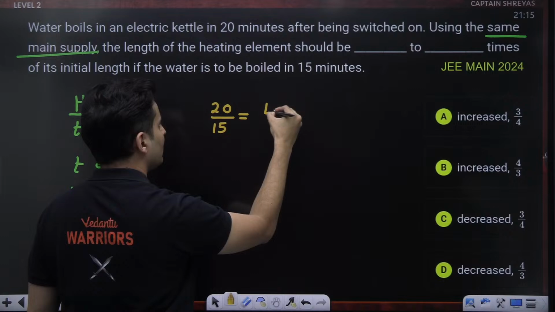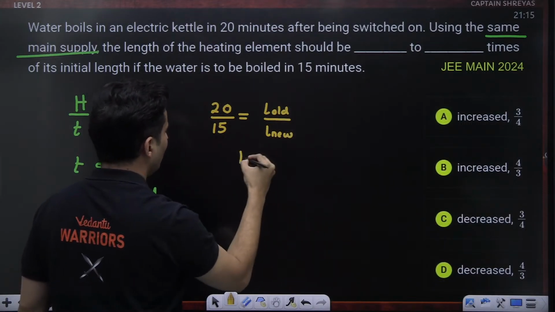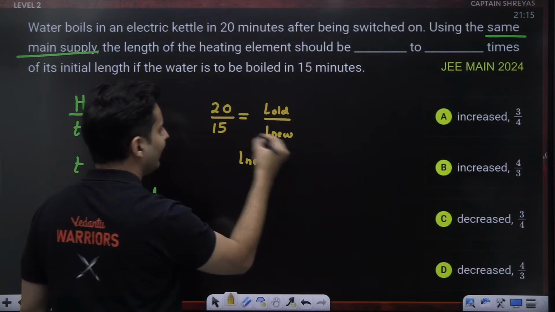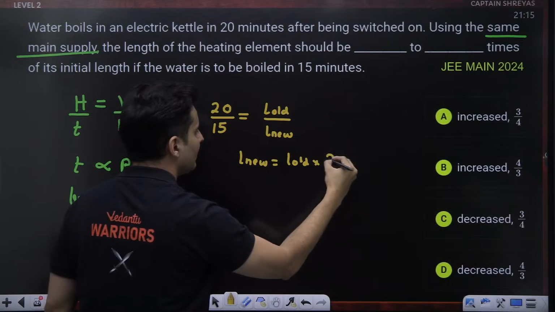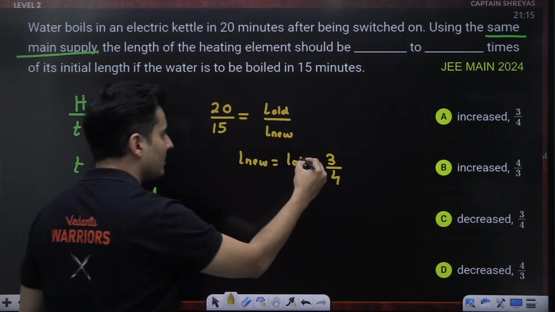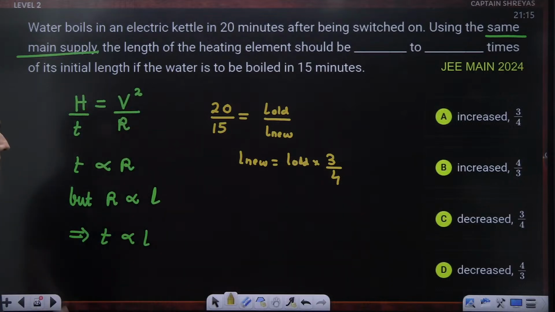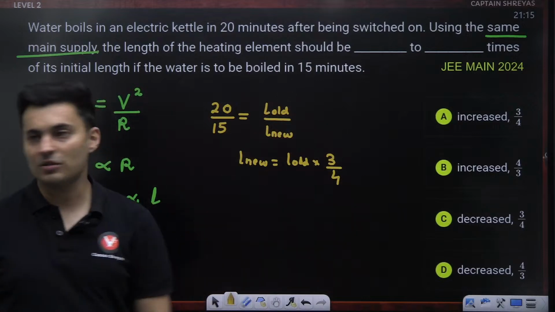Length, this is old length divided by the new length. So I can say that the new length, if I take it on the top, is the old length times 15 by 20, which is nothing but 3 by 4. So it has decreased. It has decreased by how many times? Your 3 by 4 times. That is the correct answer for this question.